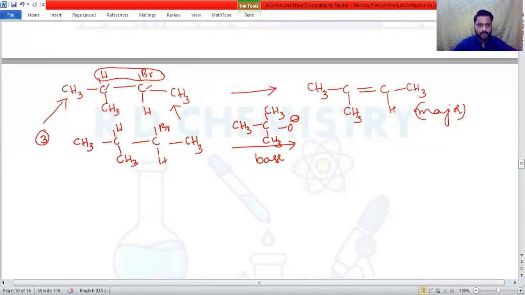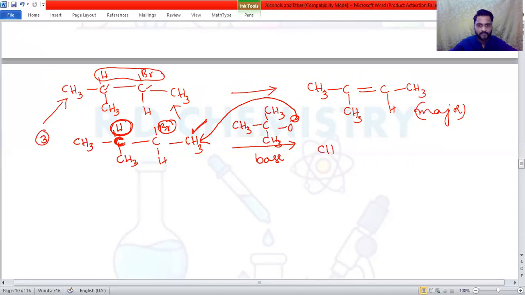So what will happen? The hydrogen in between cannot be removed easily because this base cannot approach closer to this carbon atom because bulkiness is there. But instead this alkoxide can remove the hydrogen on the terminal carbon atom. It is very easy to remove the acidic hydrogen from the terminal carbon atom than getting into the bulk of the molecule. Therefore, I can remove hydrogen from here. This hydrogen can be removed and this Br can be removed.